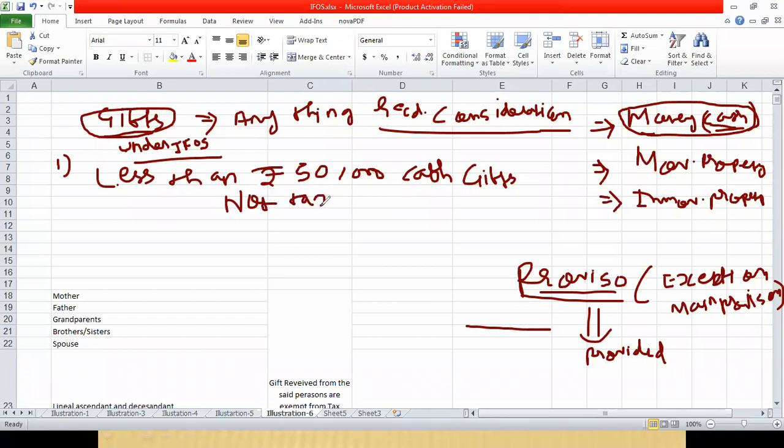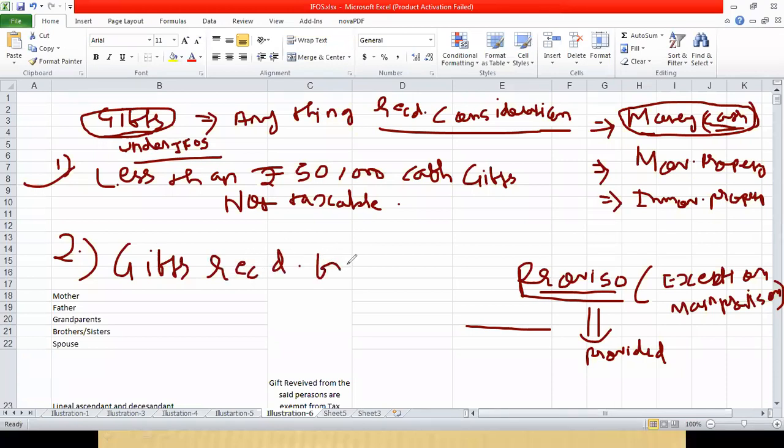So write and keep: cash gifts of less than 50,000 rupees during the year are not taxable. That is the first point. Second, gifts received from relatives are fully exempt from tax.